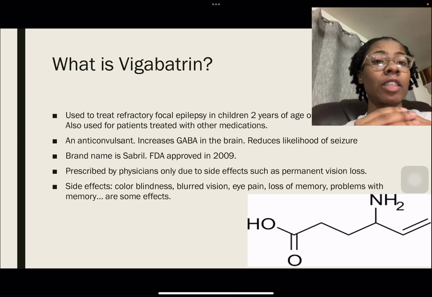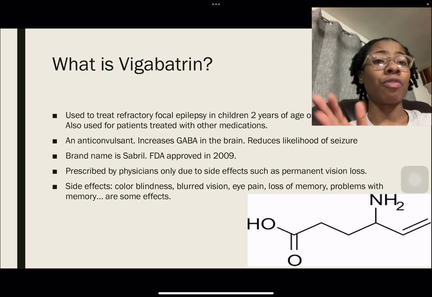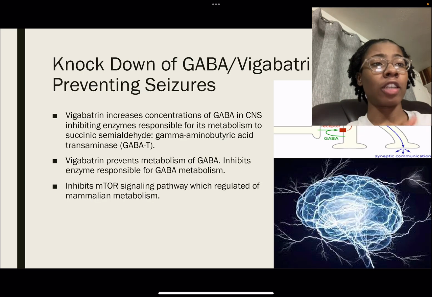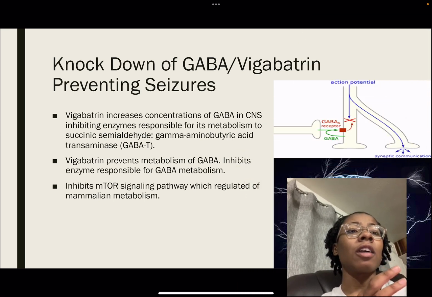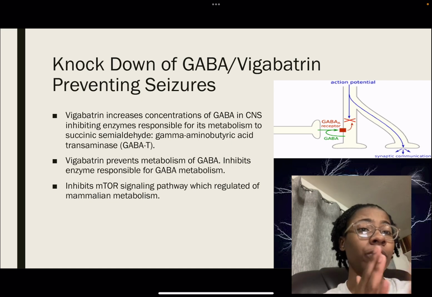Now, some side effects of this medication: color blindness, blurred vision, eye pain, loss of memory, problems with memory, and so forth. There are other effects as well dealing with your vision. Now, the knockdown of GABA by vigabatrin is what prevents the seizures.